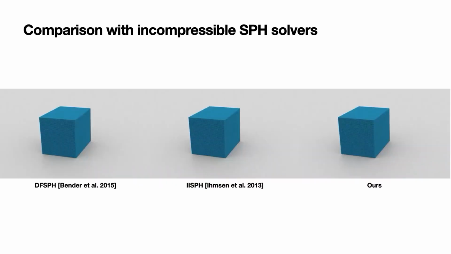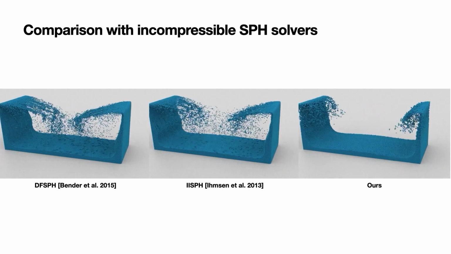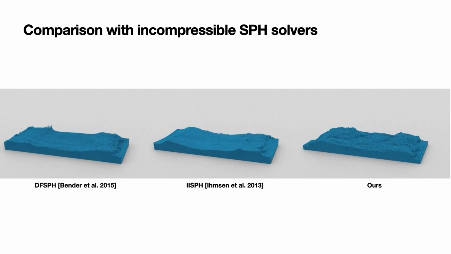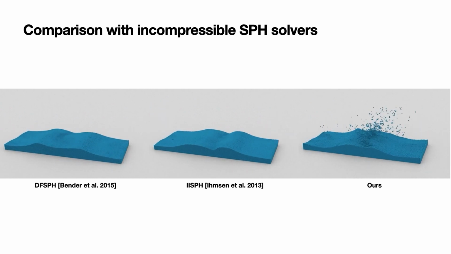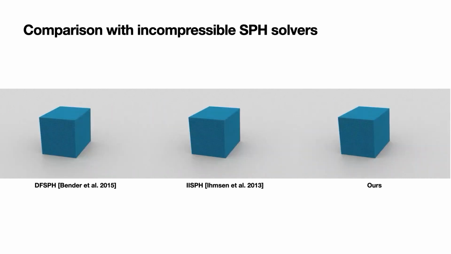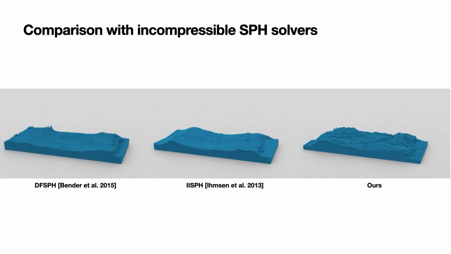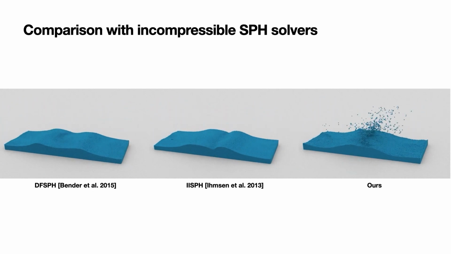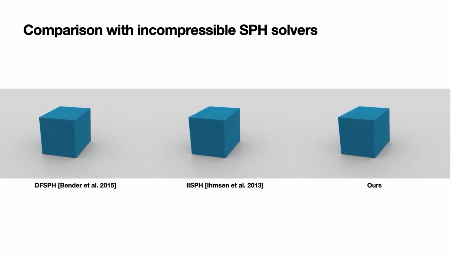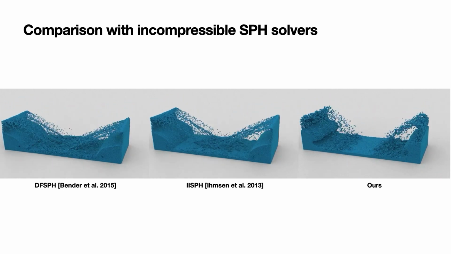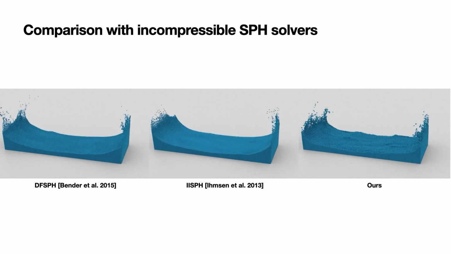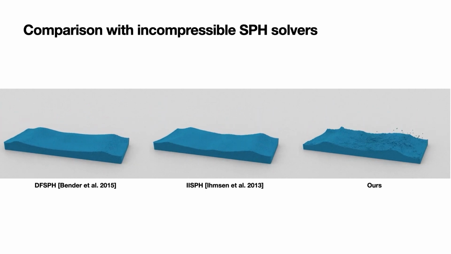Next we compare our method with several popular SPH fluid solvers and a state-of-the-art solid-fluid coupling method. DFSPH and IISPH focus on incompressible fluids. Though their formulations strictly enforce incompressibility, they don't have a general potential energy form and thus cannot be applied to optimization time-stepping frameworks. While we treat fluids as weakly compressible, our method can simulate stable fluid dynamics without visually evident volume loss and enjoys the advantage of easy coupling.